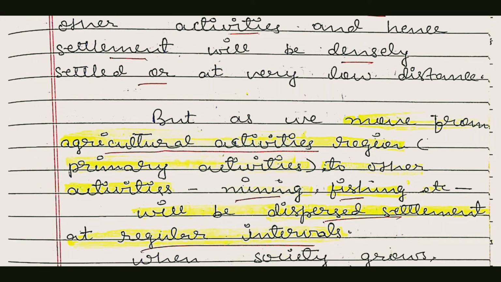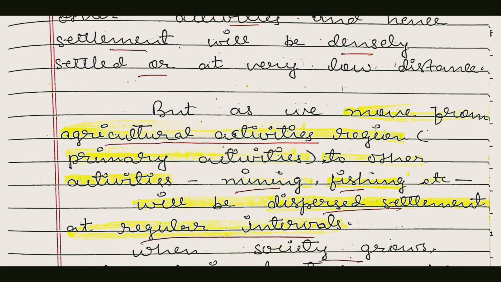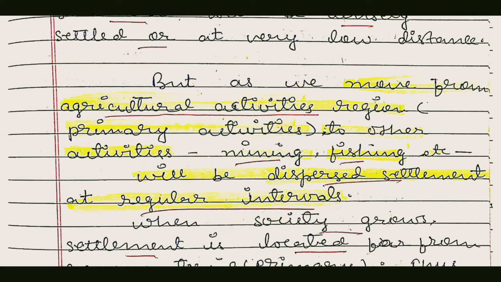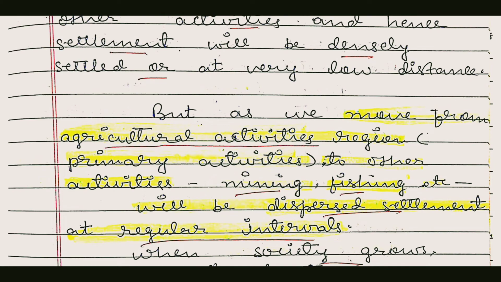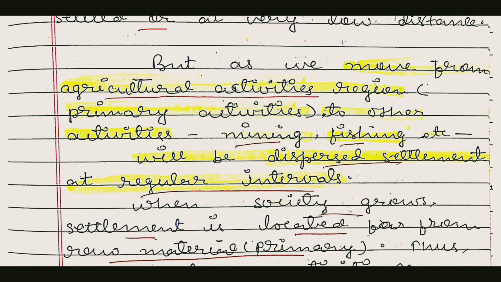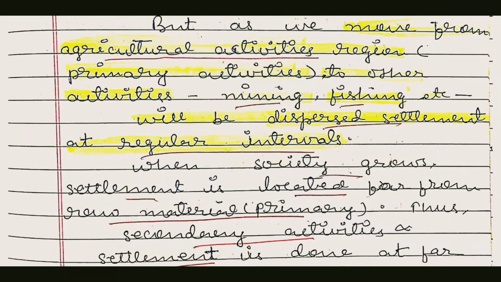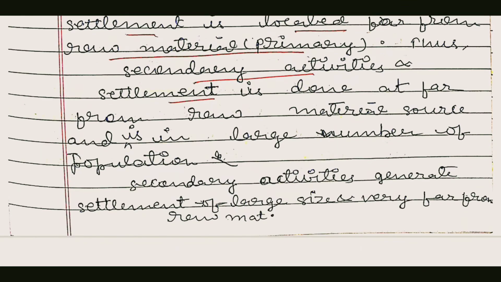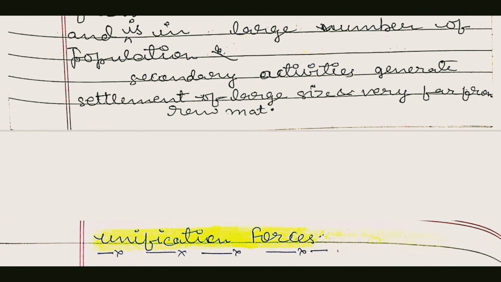After this, phase 3 comes. As the society grows, settlements are located far from raw materials. We can see that the raw material source becomes large. Secondary activity leads to settlements of larger size, and now the settlement will be at a farther distance. You can see the farther distance. This is the meaning. So here you can see how the diversification force comes and how it works for the settlement.